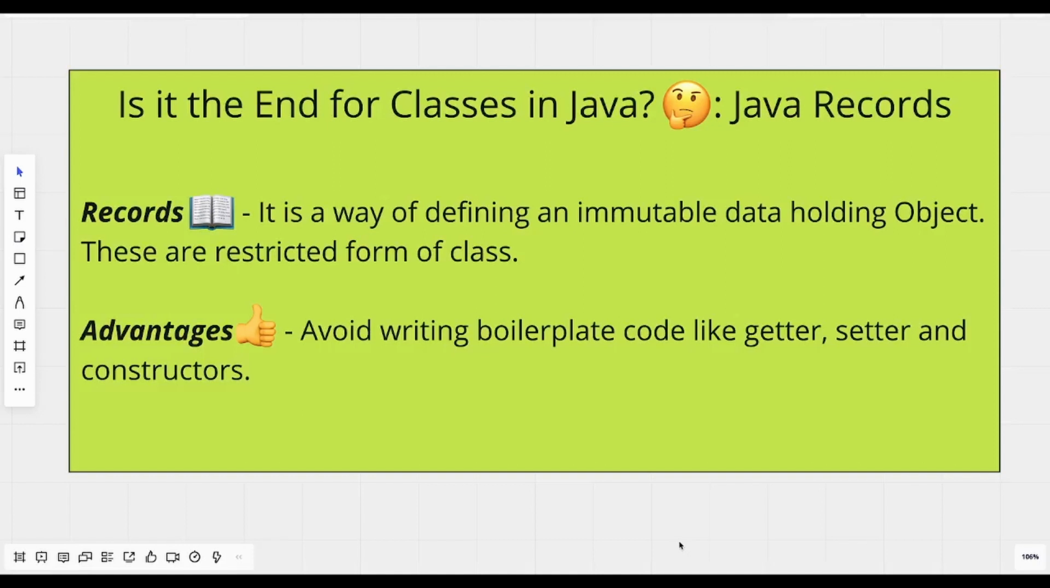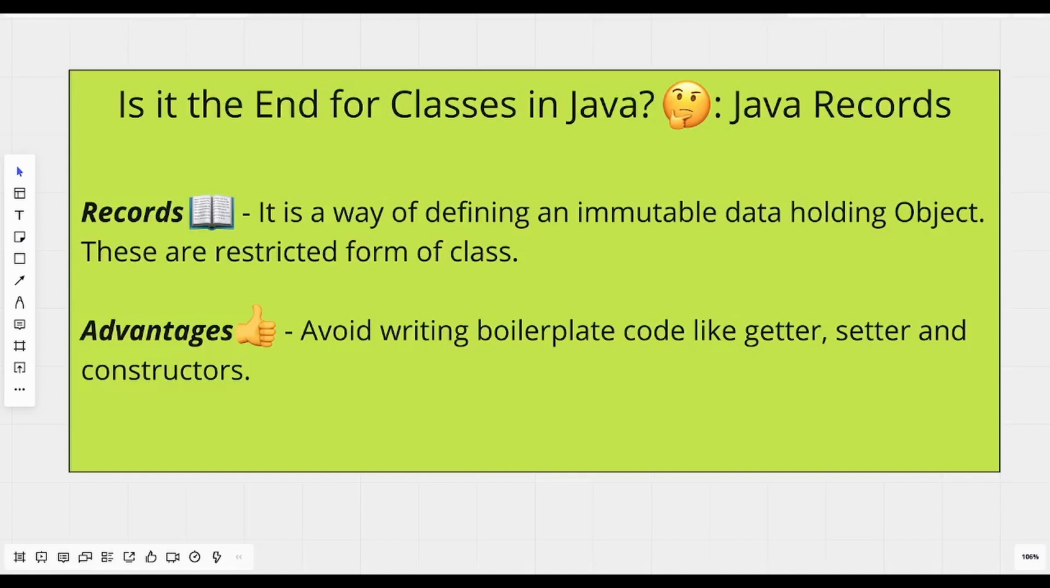Hello guys, today we are going to talk about one of the new features in Java known as Java Records. As you would have already seen from the title of this video, which is "Is it the end for classes in Java?" No, it's not the end. It could be a possible replacement of immutable classes in Java.